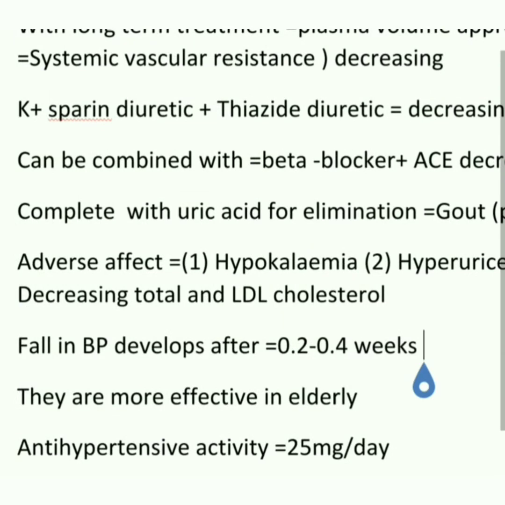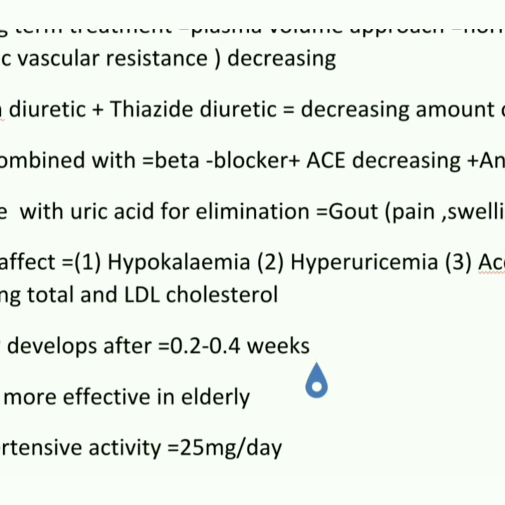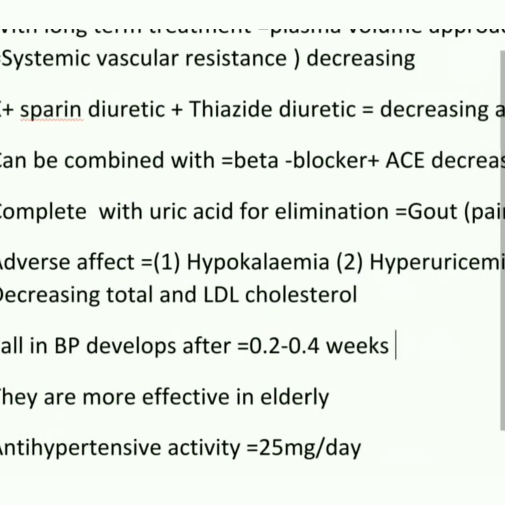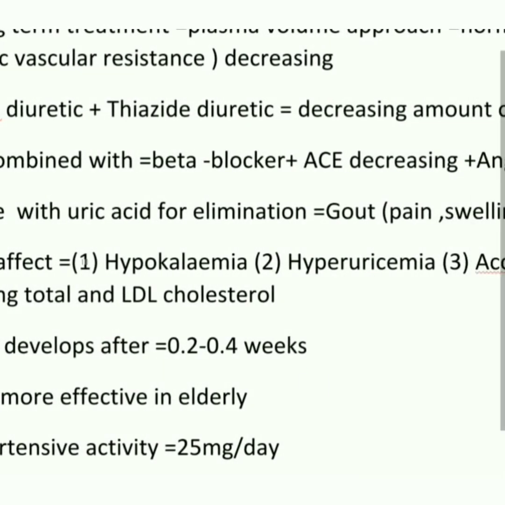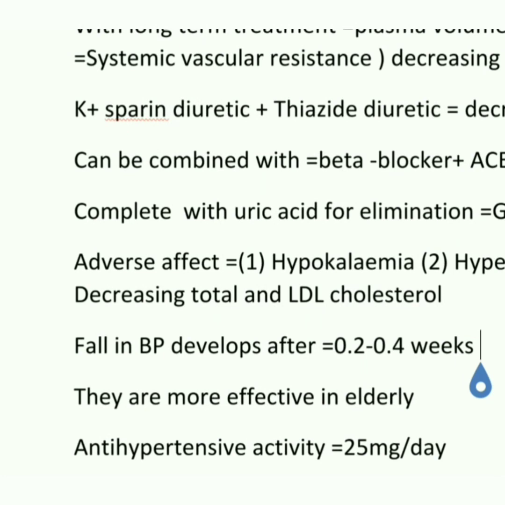K+ sparing diuretics with thiazide diuretics decrease the amount of K+ loss. They can be combined with beta blockers and ACE inhibitors, meaning they can be combined with other diuretic drugs. So friends, thanks for watching.